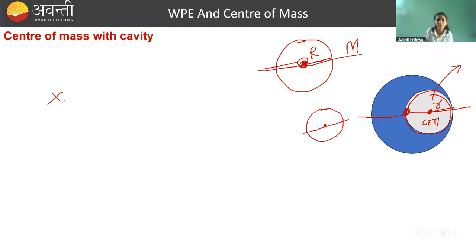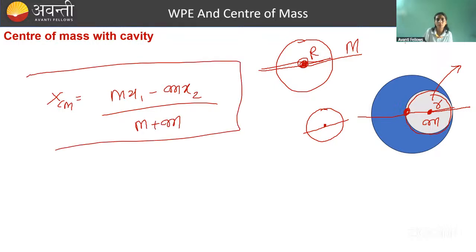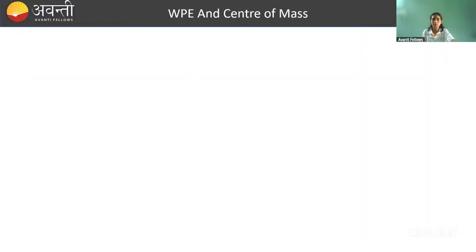So formula आप क्या लिखोगे, xcm will be equal to (m x1 minus small m x2) divided by (M plus m). This is the formula we are going to write. Negative sign here we have given because we are removing it. Done it. So this is how we are going to do such questions. You must have done it before also. So if you want to practice such questions, you can look at the questions of JEE Mains. There you will get it more. Okay. In the NEET portion, I didn't get much.